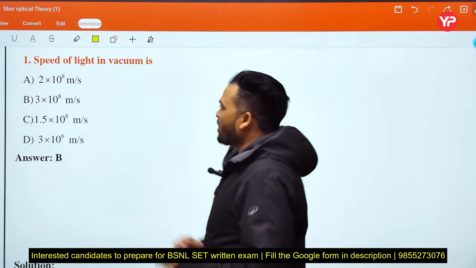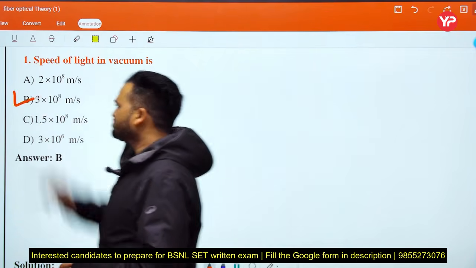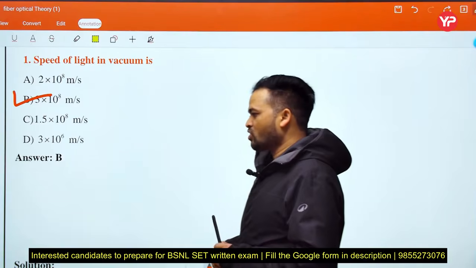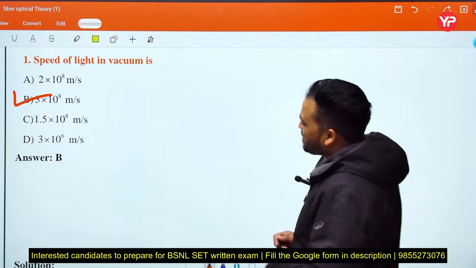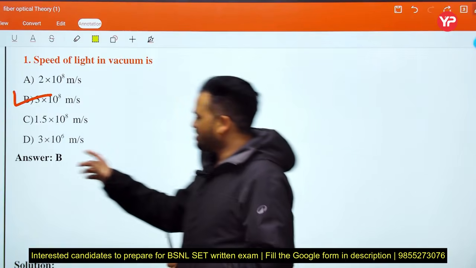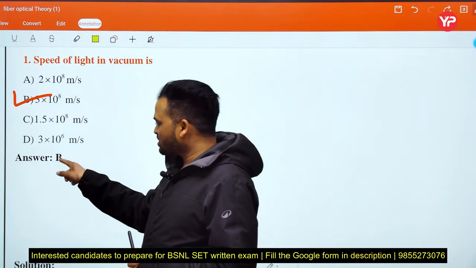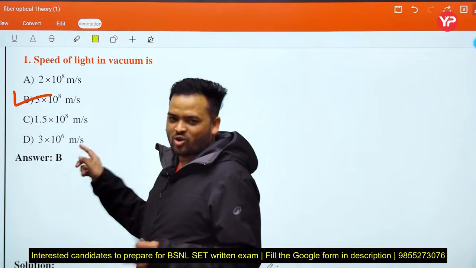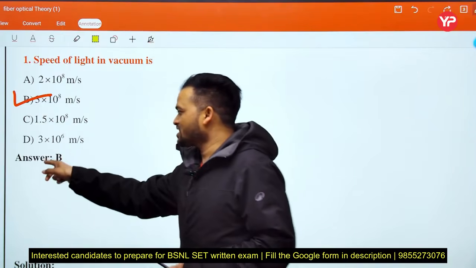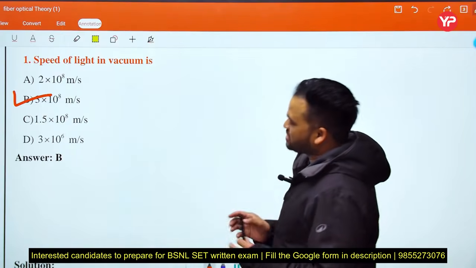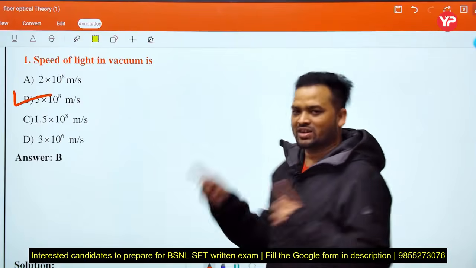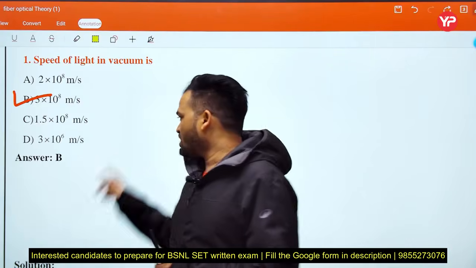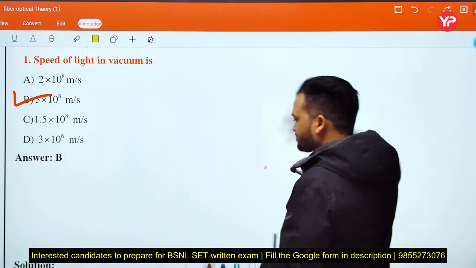speed of light in a vacuum. See, option B. Okay, you pause the video and solve it yourself, then we check. Here the answer is not mentioned. In the next lecture we mark the option in the next slide, so that you are not distracted by that option. In the further slides or lectures we will make you aware of that. Okay, next,